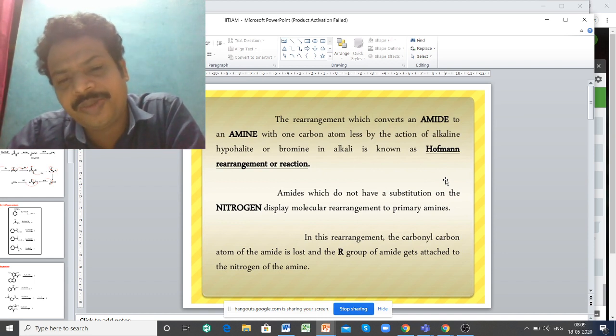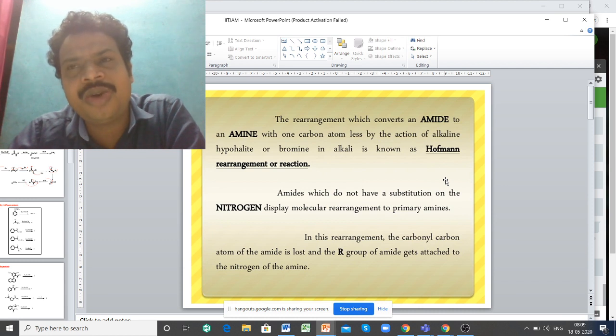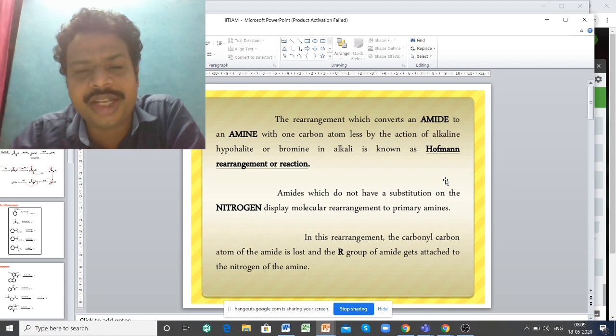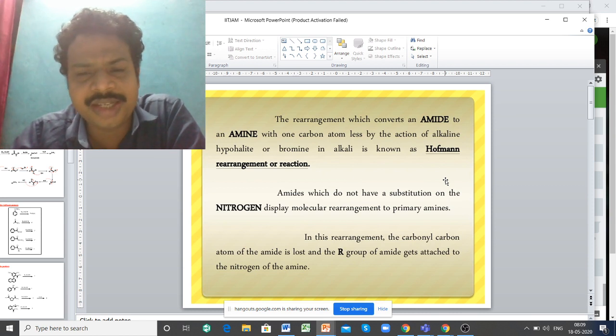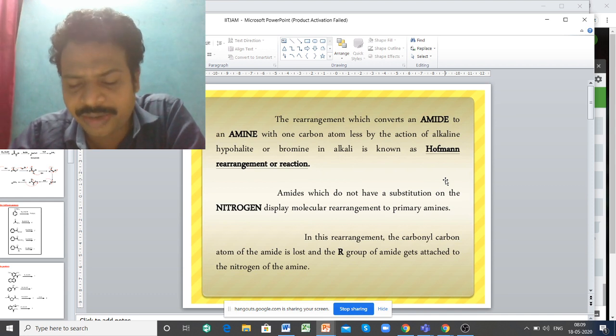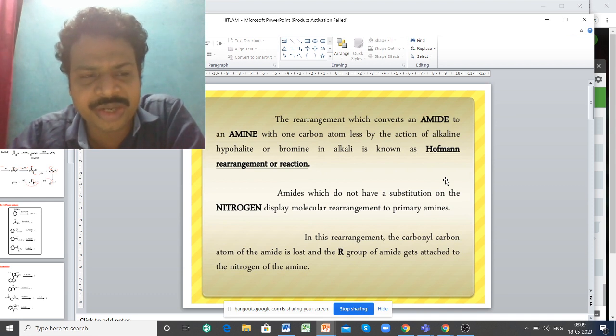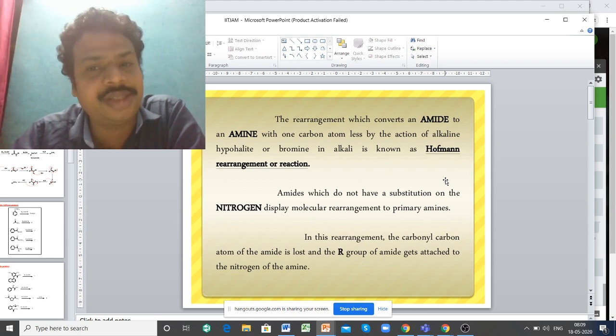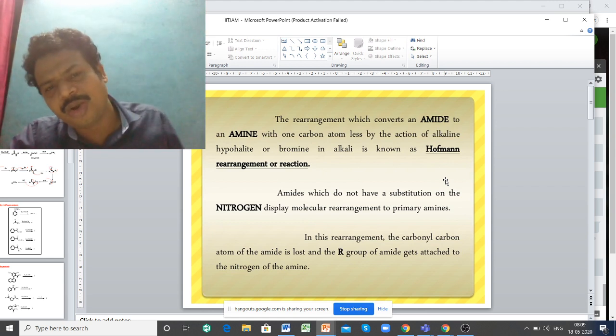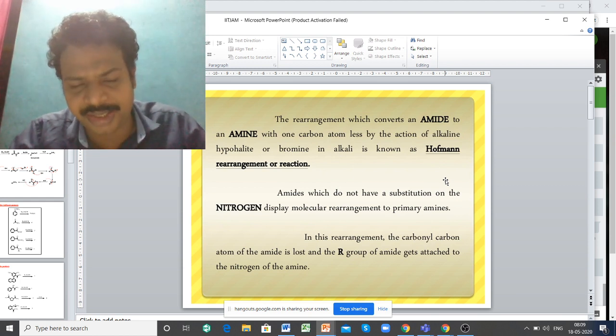Also, if the amide does not have any substitution, then the reaction is very fine and the rearrangement takes place very smoothly. But if there is a substitution, the rearrangement will be blocked. It will not go. You will see that when you solve the problems. And regarding stereochemistry, the configuration will be maintained. So these are the key points in the Hoffman rearrangement.